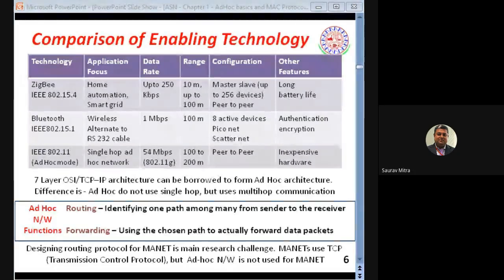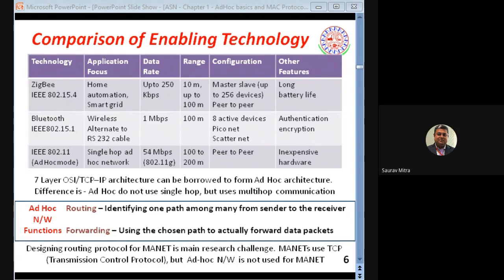One is of routing and another is of forwarding. So these two definitions also have to be learned from this slide. What is meant by forwarding and what is meant by routing? In case of multi-path propagation, if there are 3-4 paths, suppose you want to go from here to Kolhapur, or from Kolhapur to Mumbai, there are many paths. You can go by flight, you can go through the Konkan, you can go through the express highway and different things. So identifying one path from all the given paths from the sender to the receiver for packet transmission is called routing. Just identifying the path.